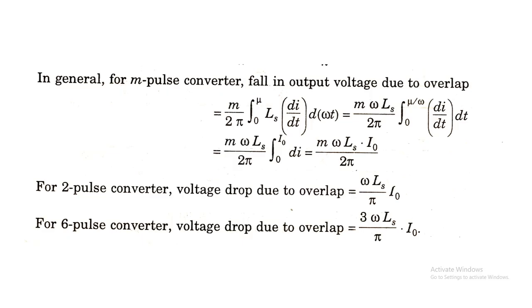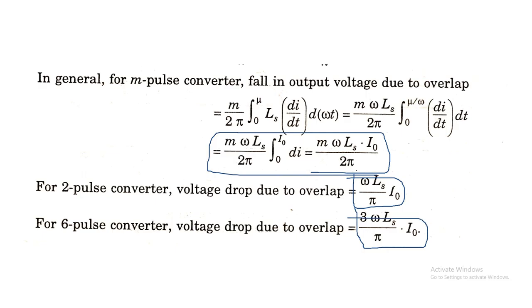For a 2 pulse converter it will be omega ls by pi into I naught, and for a 6 pulse or 3 phase converter it will be 3 omega ls by pi into I naught. So this will be the generalized expression. For single phase, m will be equal to 1, and for 3 phase it will be equal to 3. Thank you.